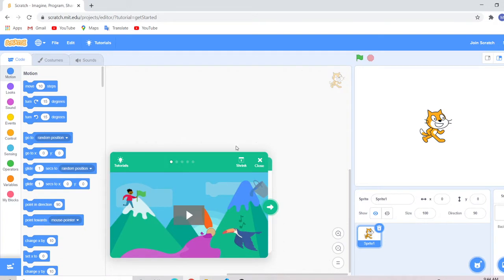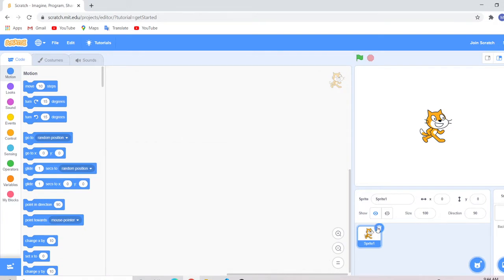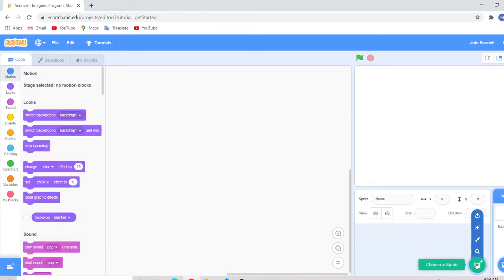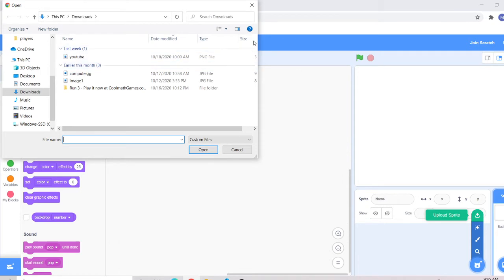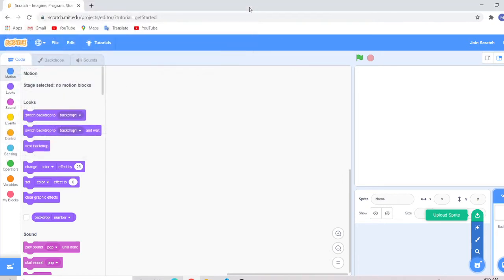So, first of all, you can choose a sprite, you can paint it, you can make a surprise, which is a random sprite from Scratch, and upload a sprite, which uploads pictures from File Explorer.